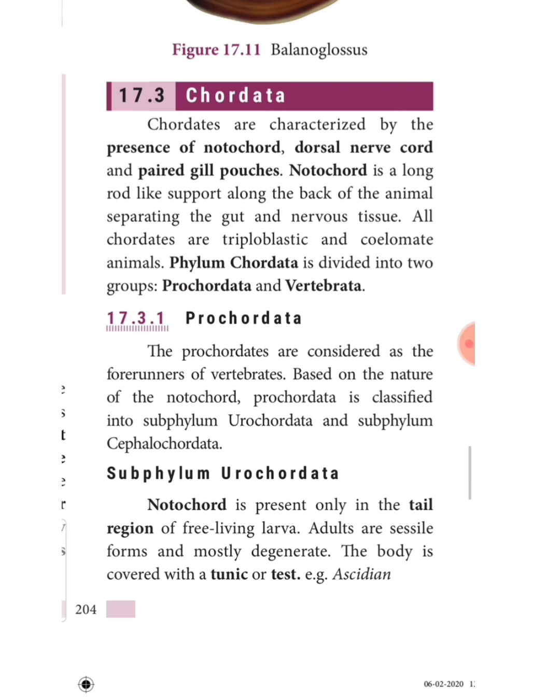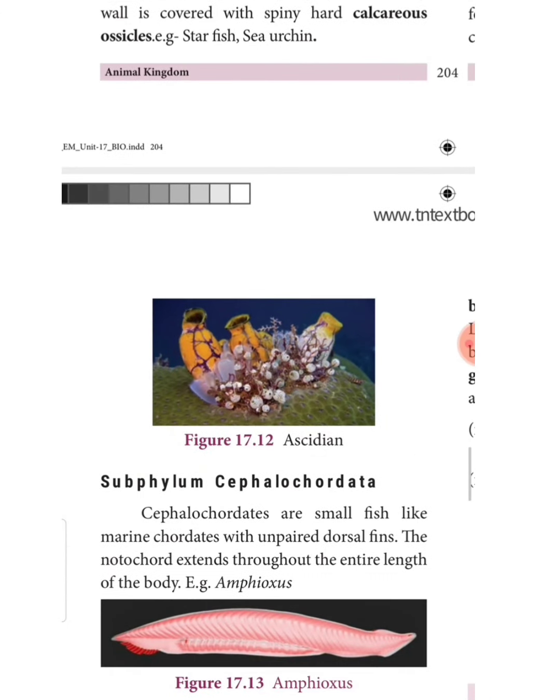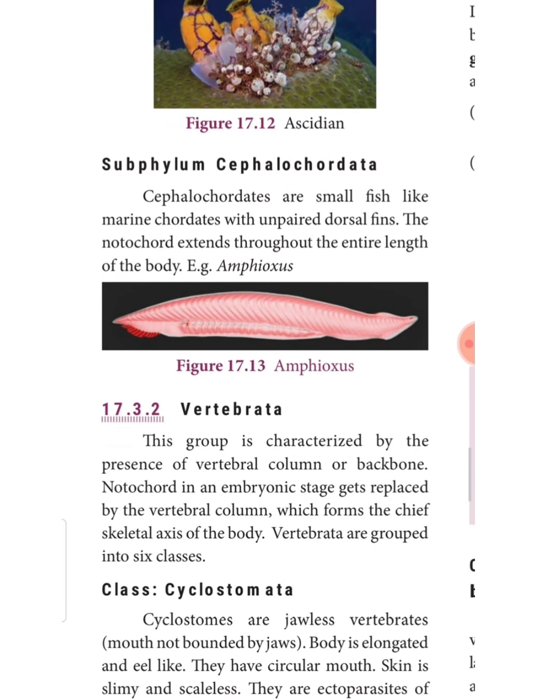Based on the nature of the notochord, Prochordata is classified into subphylum Urochordata and subphylum Cephalochordata. Subphylum Urochordata: notochord is present only in the tail region of free-living larvae. Adults are sessile and mostly degenerate. The body is covered with a tunic or test. The example has been shown. This ascidian you might have seen in many pictures.